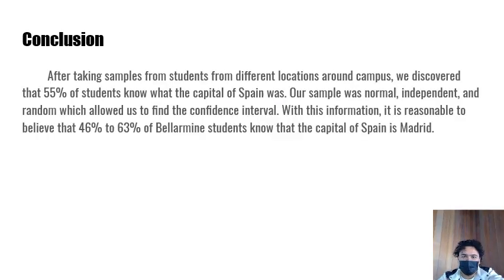Conclusion. After taking samples from students at the different locations around campus, we discovered that 55% of the students know what the capital of Spain was, as we mentioned previously. Our sample was normal, independent, and random, which allowed us to find the confidence interval. With this information, it's reasonable to believe that 46 to 63% of Bellarmine students know what the capital of Spain is, which is Madrid.